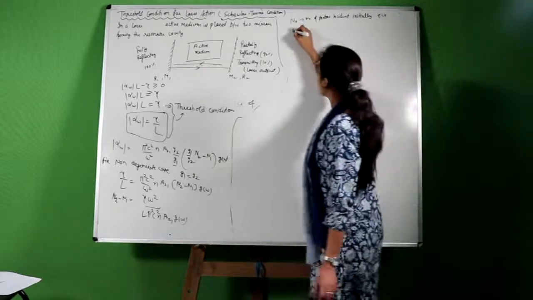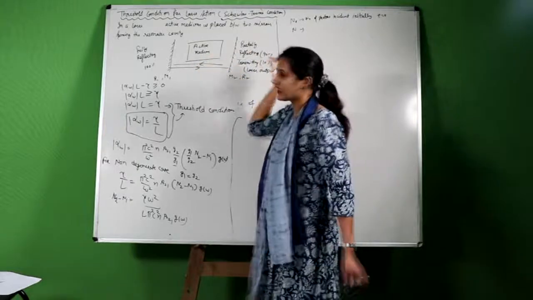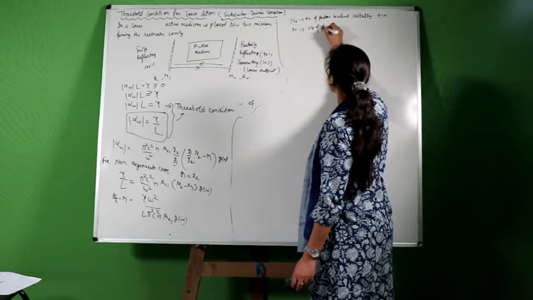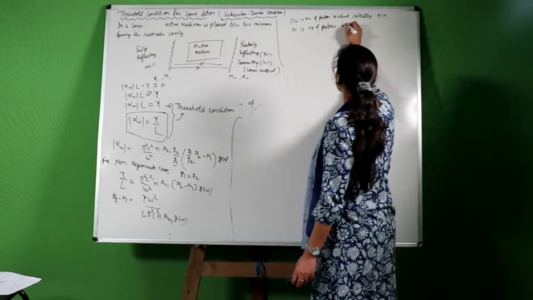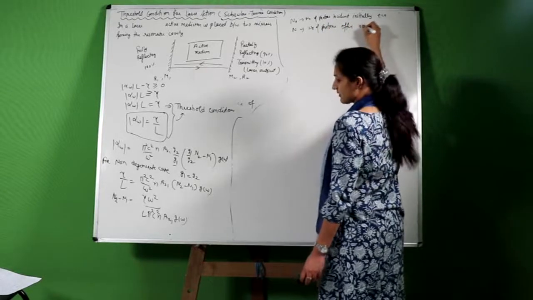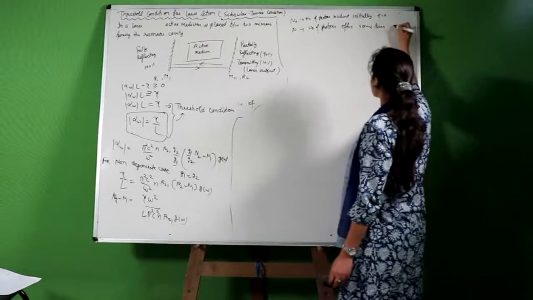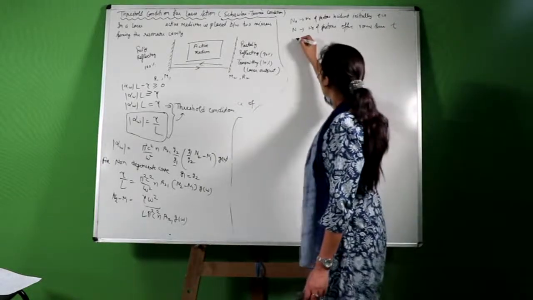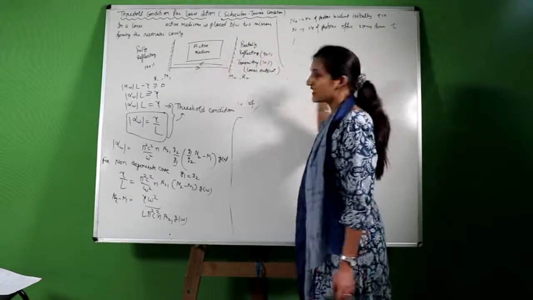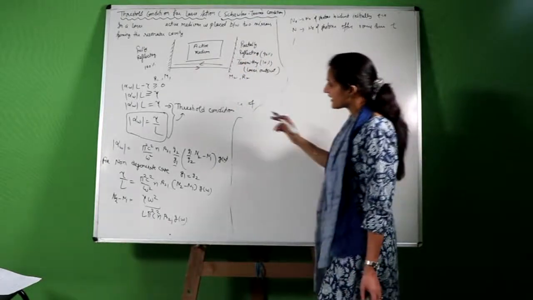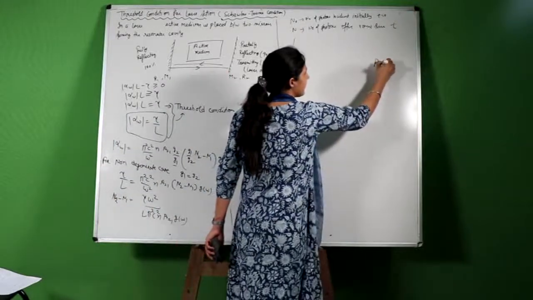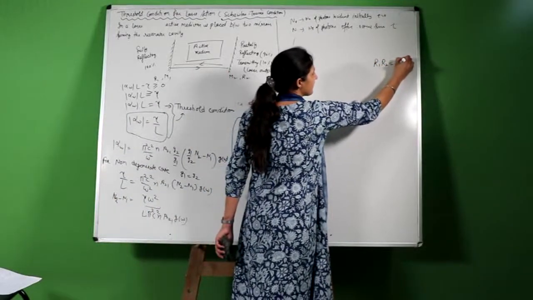And N is the number of photons after some time, let us say t. There is also a reduction in the intensity of light. Now we know that there is a reduction in the intensity, and that reduction was R1 R2 e raised to the power negative of 2 gamma.